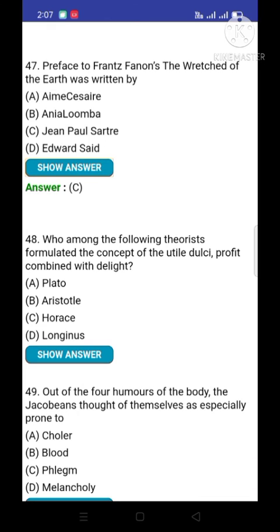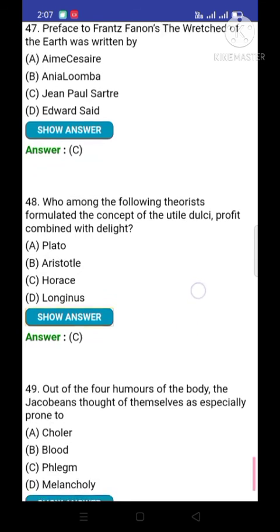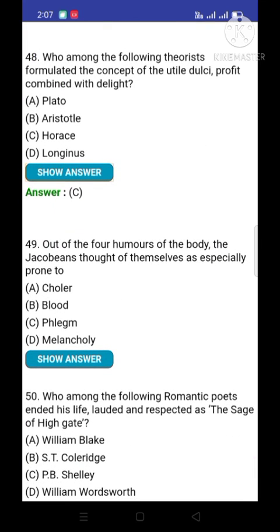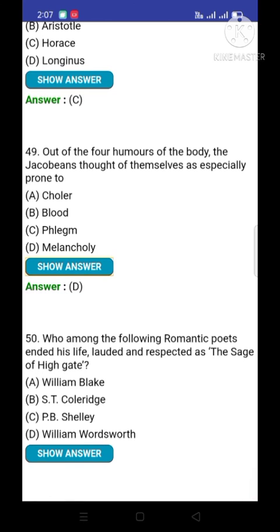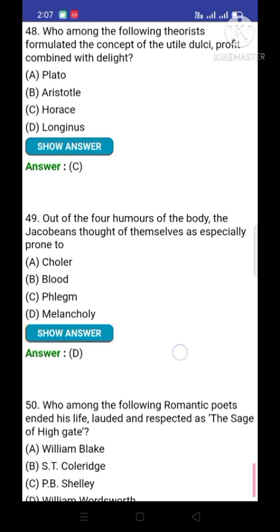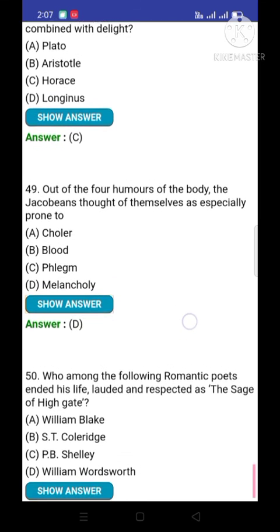Question number 48. Which of the following theorists formulated the concept of utile dulci, profit combined with delight? And option number C is correct, Horace. Question number 49. Out of the four humors of the body, the Jacobeans thought of themselves as especially prone to. And option number D, melancholy. Out of the four humors of the body, the Jacobeans thought of themselves as especially prone to melancholy.